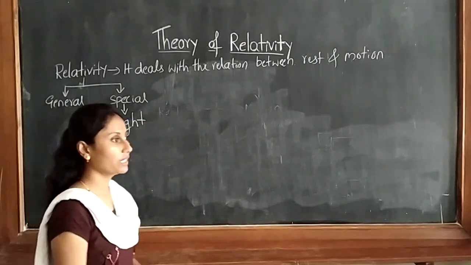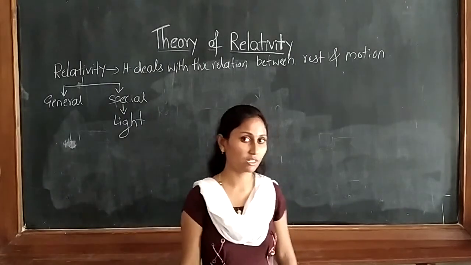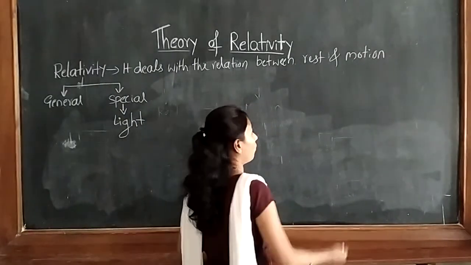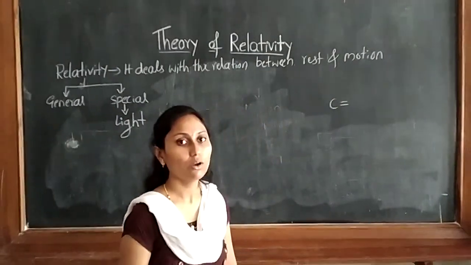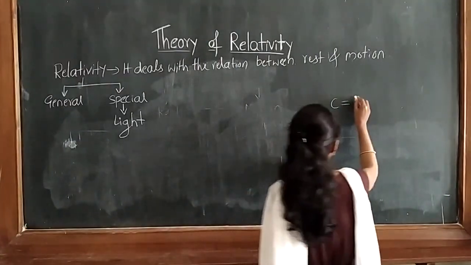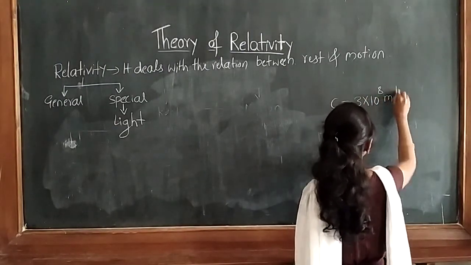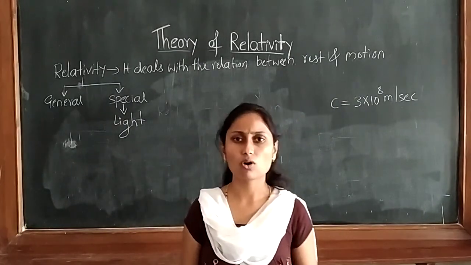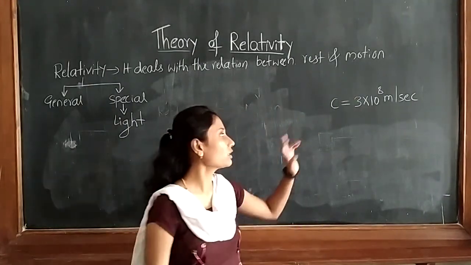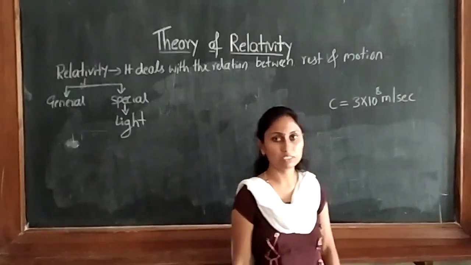Light. It is completely depending upon the what? Light. So already we studied the properties of the light. One of the important properties of light is that it moves with the speed of c, which is equal to how much? 3 into 10 raised to 8 meter per second. Whenever we talk about light, it is moving with c is equal to 3 into 10 raised to 8 meter per second.